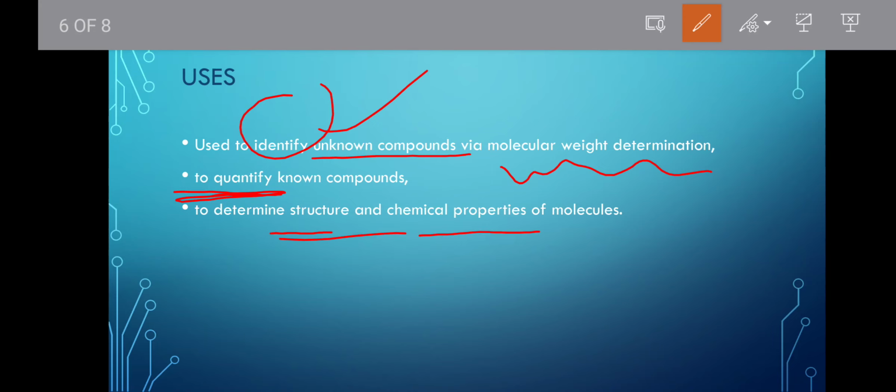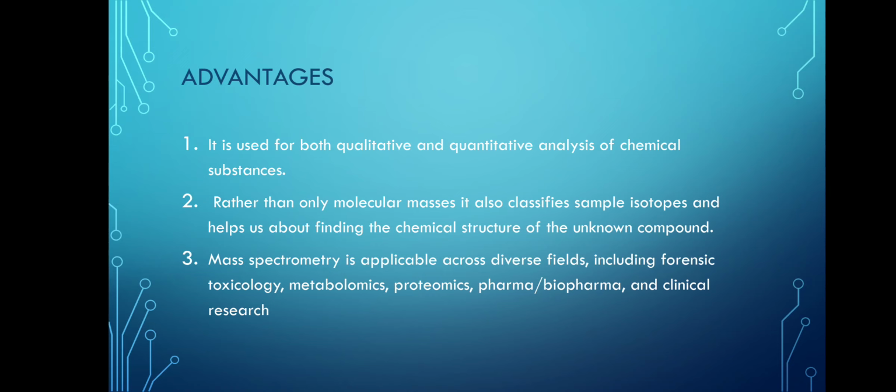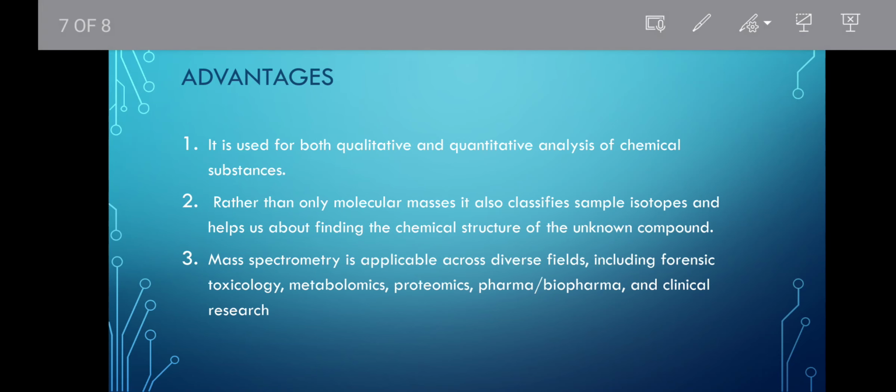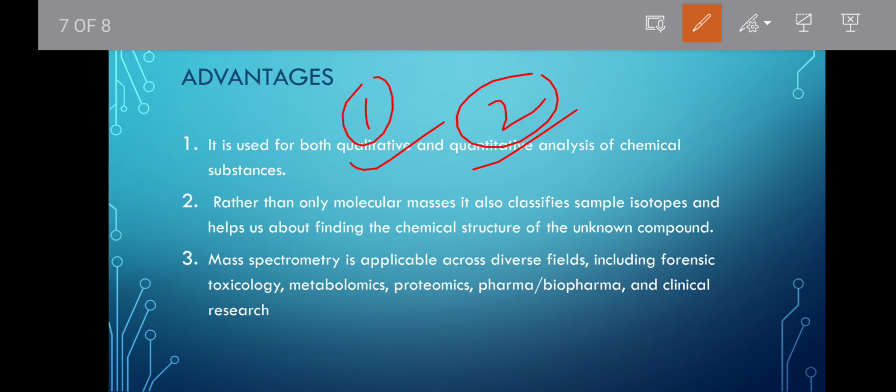It is also used to determine the structure and chemical properties of the molecule. Then the advantages: it is used for both quantitative and qualitative analysis. In most methods we find only one type, either we can quantify or qualify, right? But here we can do both.